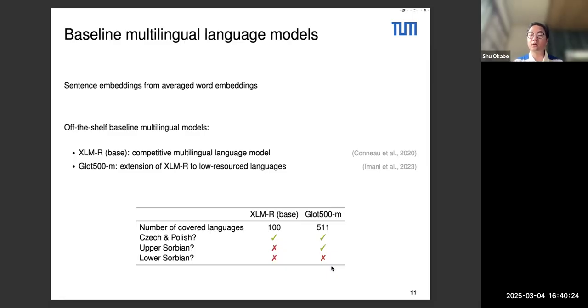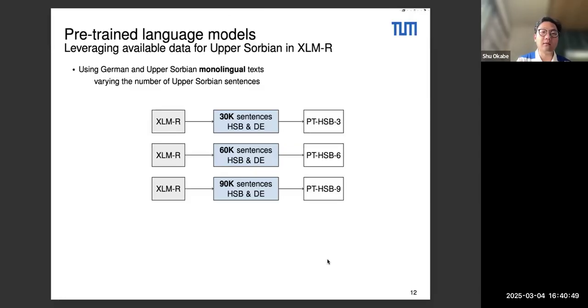This is also very interesting in the sense that we can now compare the impact of having seen sentences in Upper Sorbian by comparing XLMR's performance and Glot500M, and also see how well knowledge of Upper Sorbian can help mining Lower Sorbian sentences.